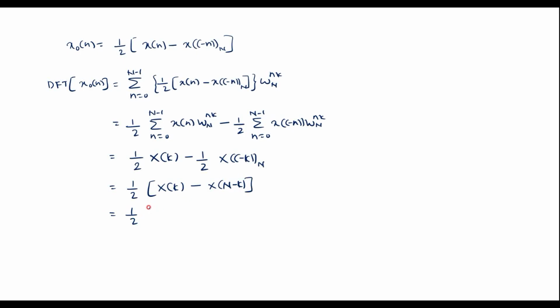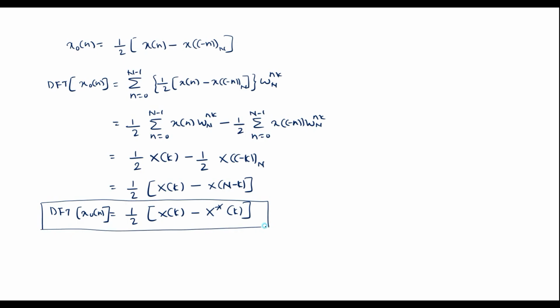Or we can write it as 1 by 2 X of k minus X of N minus k, which is nothing but complex conjugate of X of k. So this is DFT of xo of n. This is the required result. That is, we said that DFT of odd component is purely imaginary.